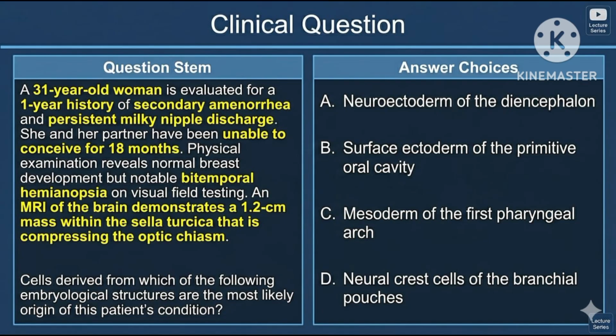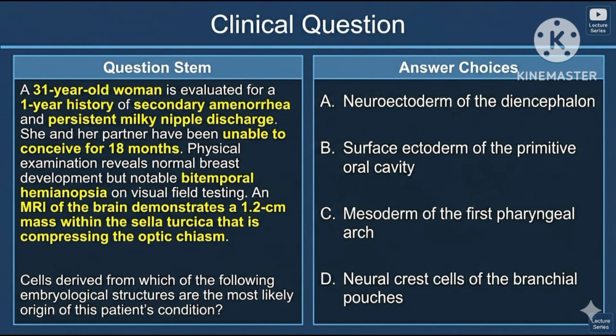Read this question stem. 31-year-old woman has history of secondary amenorrhea and milky nipple discharge. She has been unable to conceive for 18 months. Physical examination shows decreased peripheral vision. MRI of brain shows mass within sella turcica that is compressing the optic chiasm. Decreased peripheral vision is due to mass compressing the optic chiasm.